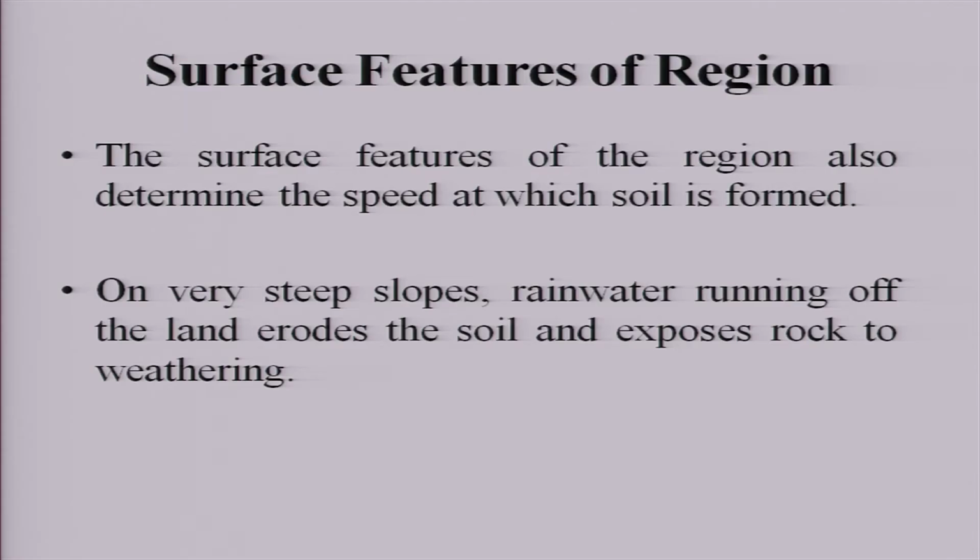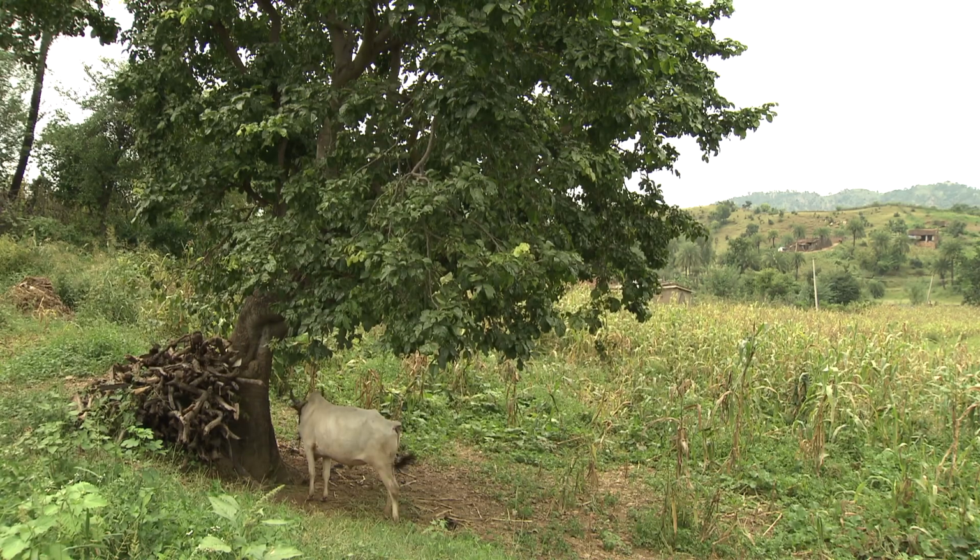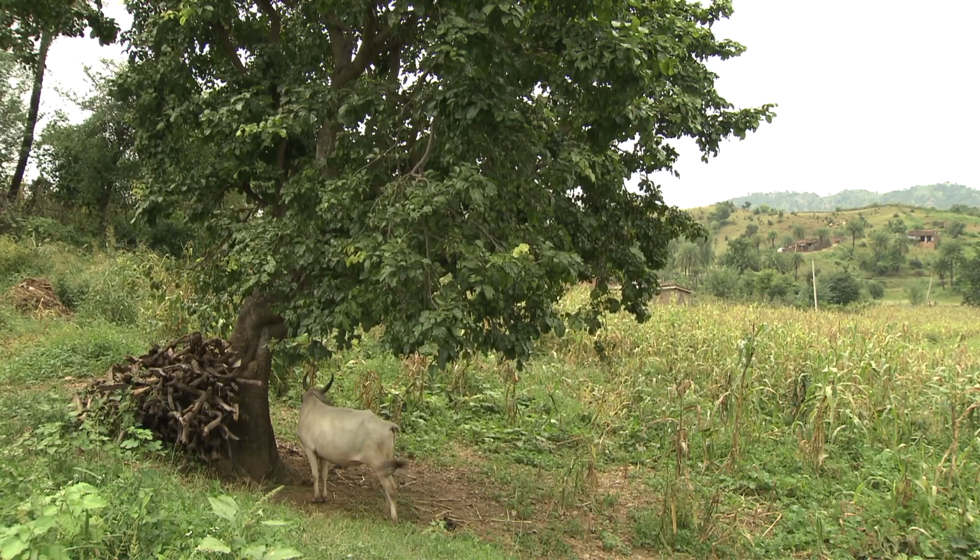Surface features of the region are also important, that is the topography. For example, on very steep slopes, rainwater running off the land erodes the soil and exposes the rock to weathering. If it is a stable low lying area, a different kind of soil will form.